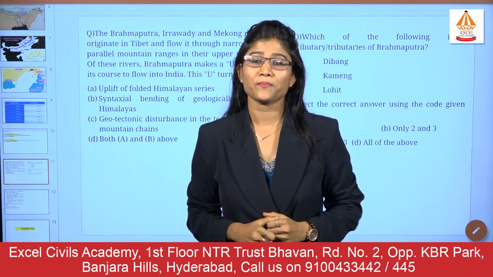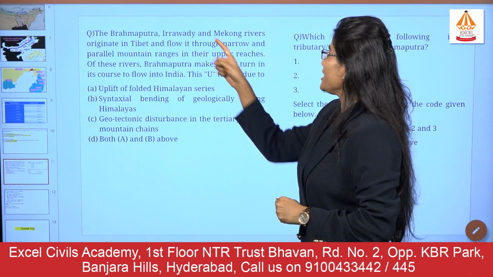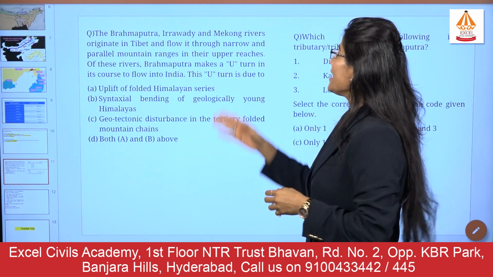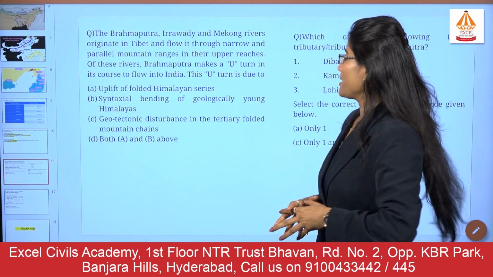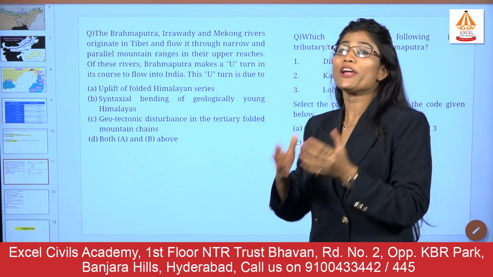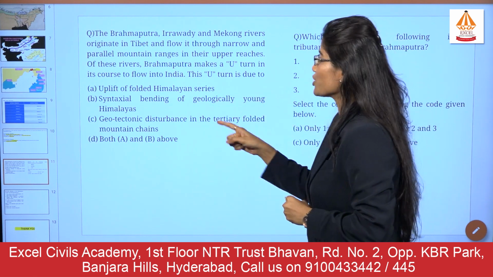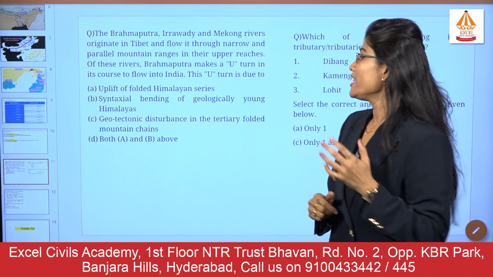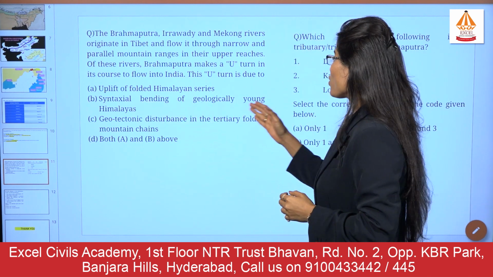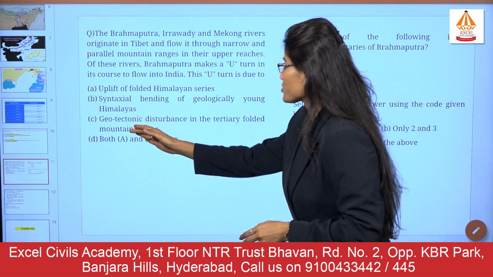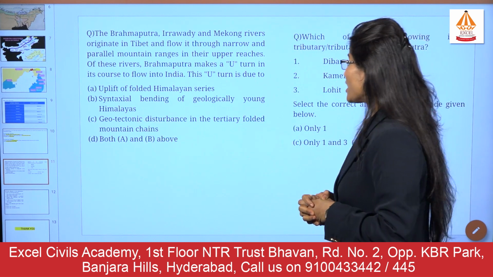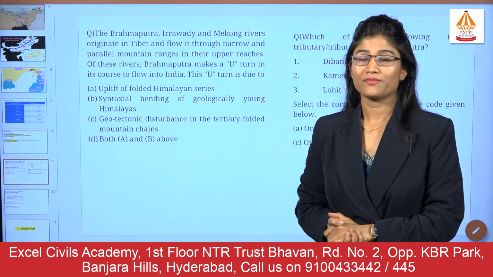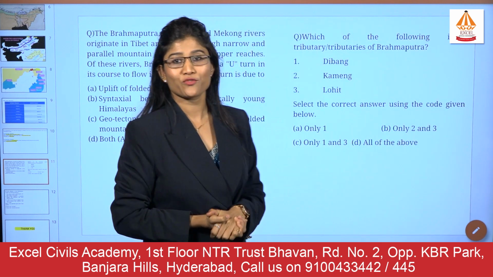Now the first question is, the Brahmaputra, Irrawaddy and Mekong rivers originate in Tibet and flow through narrow and parallel mountain ranges. In the upper reaches of these rivers, the Brahmaputra makes a U-turn in its course to flow into India. This U-turn is due to: the first option, uplift of the folded Himalayan series. The second option, syntaxial bending of the geologically young Himalayas. Third option, geotectonic disturbances in the tertiary folded mountain chain. And the last option is both A and B above. I want you to comment the answer because I have already discussed this in this series itself.